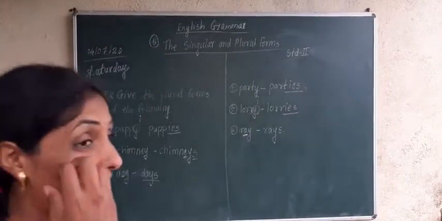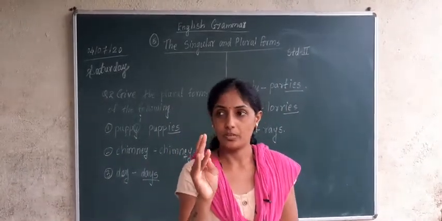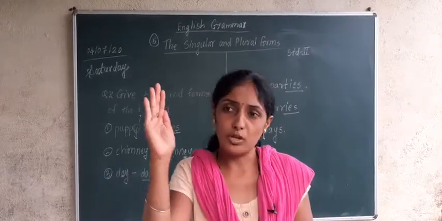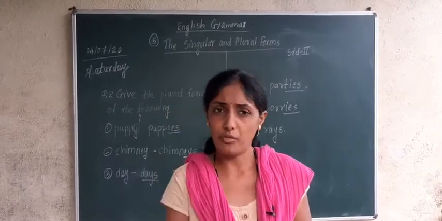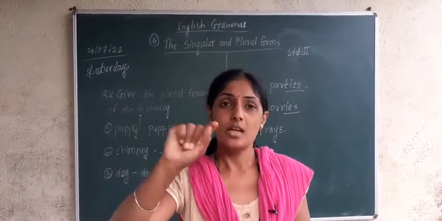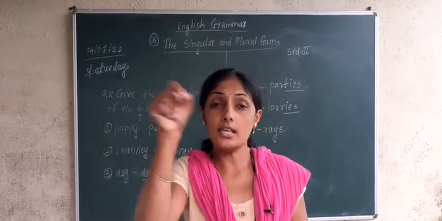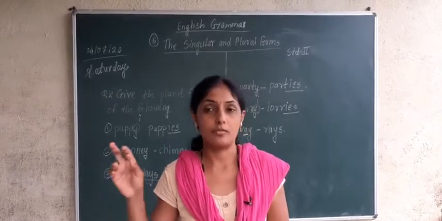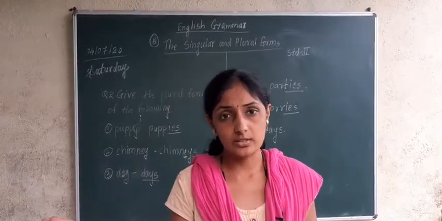Now keep in mind, if the words are ending with F and FE, the words are ending with F and FE, you have to remove that F and you have to remove that FE. Instead of F and FE you have to write down V. What to write, instead of F and FE write V and add ES. What to add to it, still ES has to be added. For example knife, FE, knives, correct.